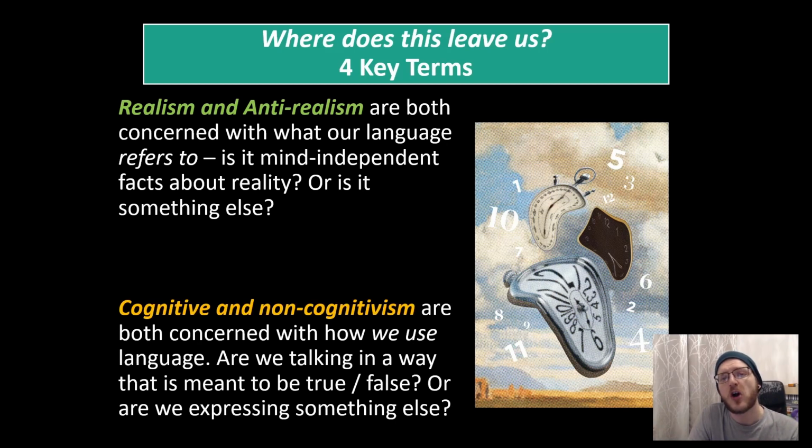We've then also got cognitivism and non-cognitivism. Now, they're both concerned with how we actually use language. Are we talking in a way that is meant to be true or false, or are we expressing something else? Are we expressing something that can't be considered to be true or false? So realism and anti-realism are both about what our language refers to. Cognitivism and non-cognitivism are both concerned with how we use language. Are we talking in a way that is true or false or not?